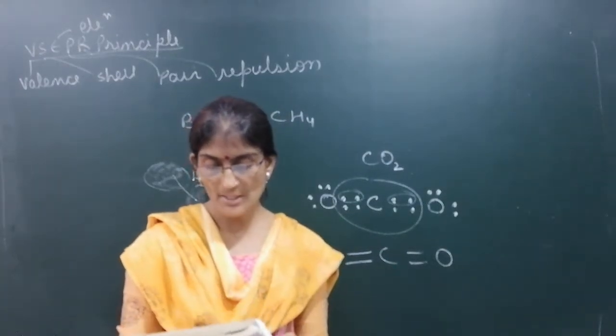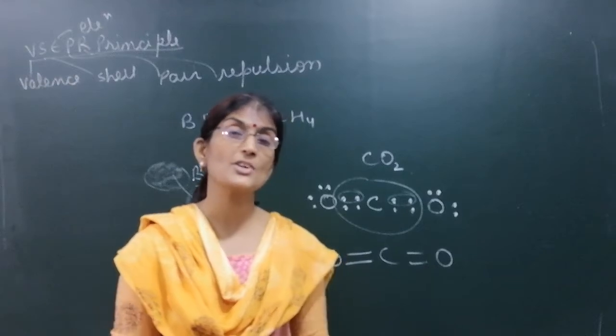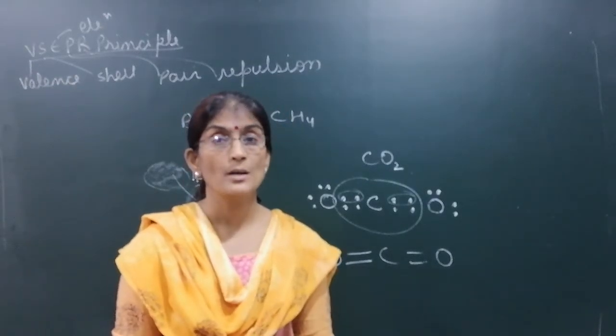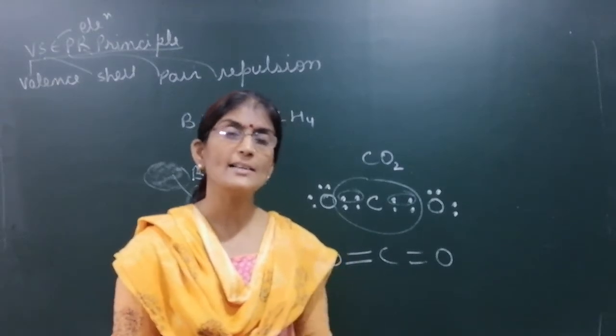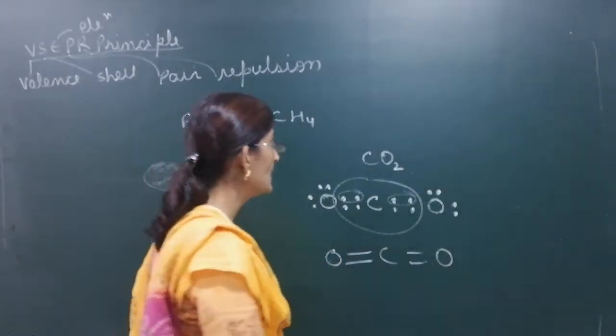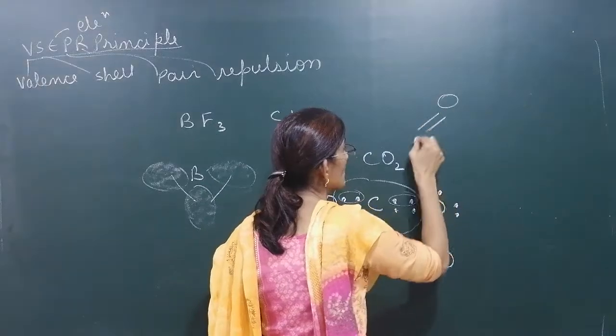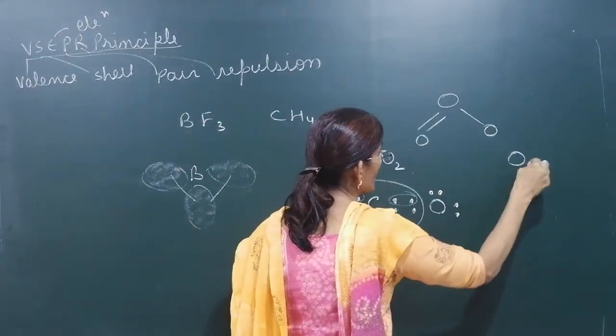The last and very important point, if 2 or more resonating structures are there, suppose a molecule has 2 or more resonating structures, any one will decide the shape of the molecule. Like we made for ozone, 2 resonating structures, 1 and this is the second.